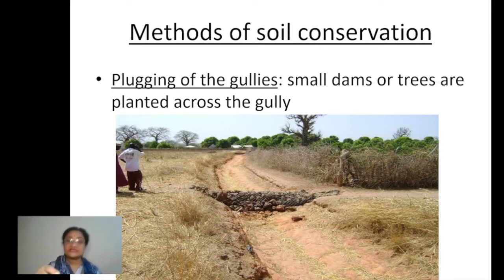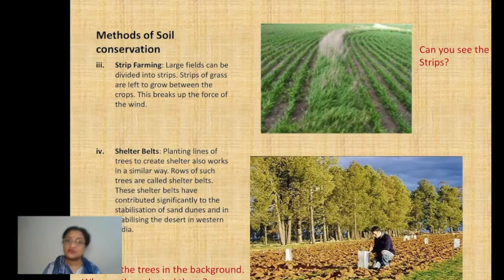Now this is about gully erosion. By plugging the gullies, we can get rid of gully erosion, or we can say the loss of soil will be minimized in that case, right? Now comes another thing, children. Here you can see two pictures, right? These two pictures are related to those areas where the erosion is caused basically by the wind.